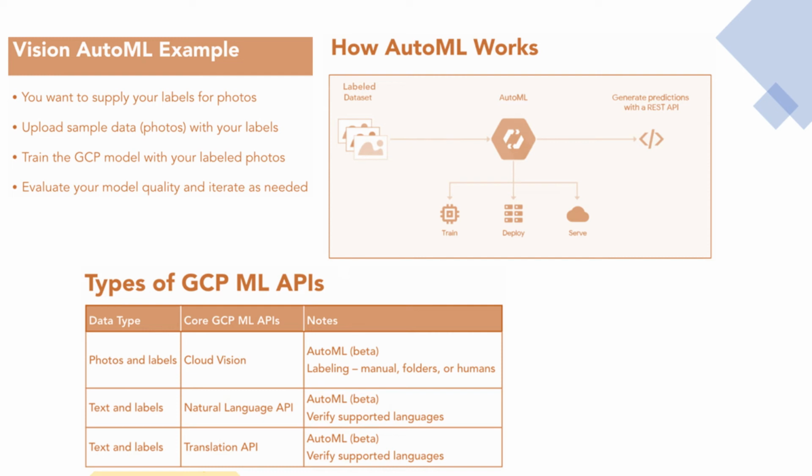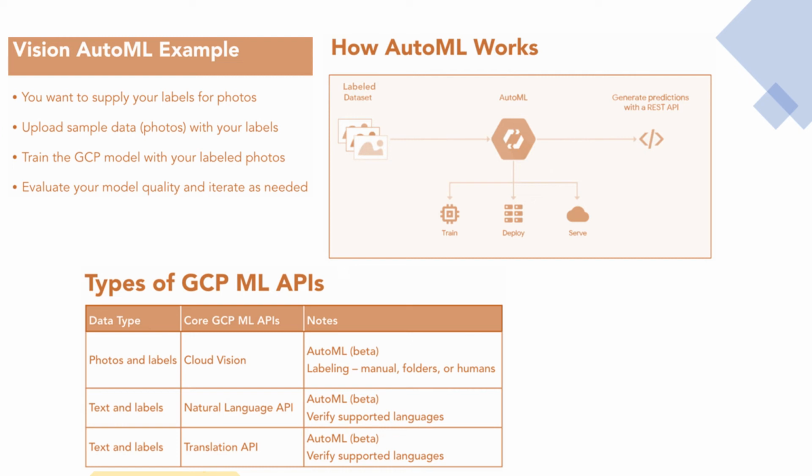Now it's interesting because you see two different ways, for example, to work with Vision. So we'll be differentiating whether you'd want to use the Vision API, which is really a kind of serverless machine learning, and you just supply the data and you get the labels back, or AutoML for Vision, where you supply labeled data, you train a model that Google selects, look at the model results, and get your labels back.